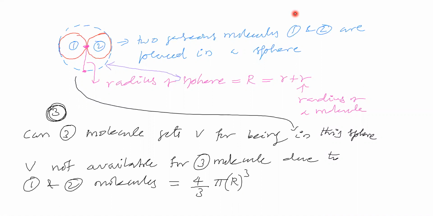Now see that this point is over. Now we are going for another point. Okay, you are saying the same. That means the volume not available for the second gaseous molecule due to the first and third molecules will be equal to 4 by 3 pi r cube, shall we say? One student says different. Then we will see this point again.